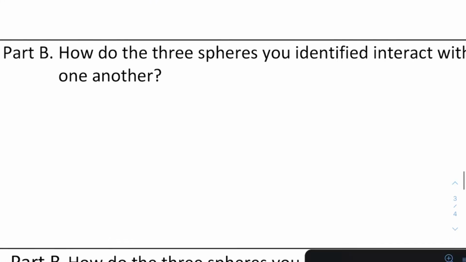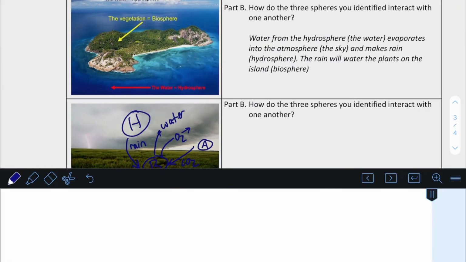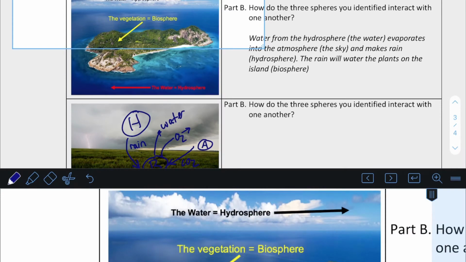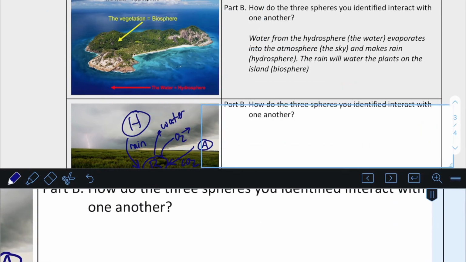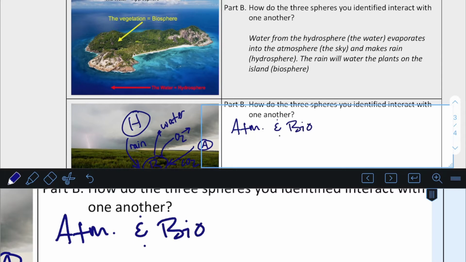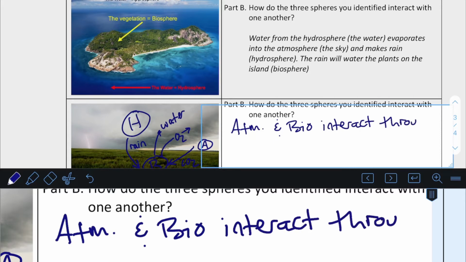Now, forgive me if I fumble around here. I'm just kind of making this up as I go along. But let's go ahead and take a look. I'll say that the atmosphere and the biosphere interact through photosynthesis.